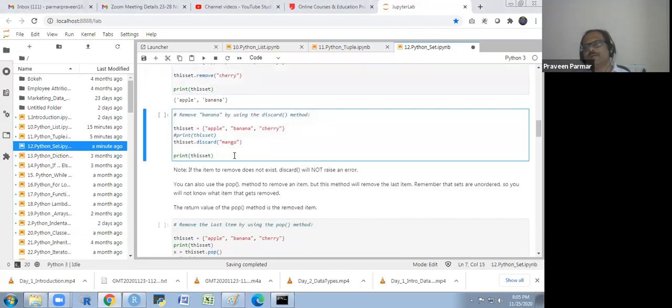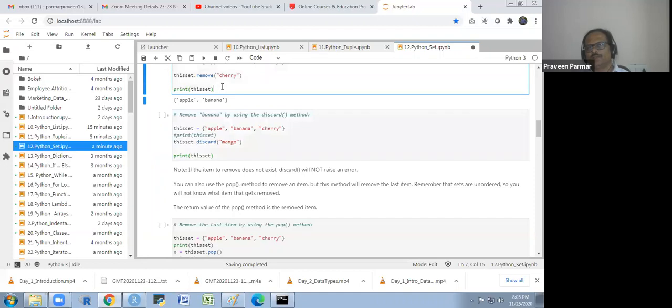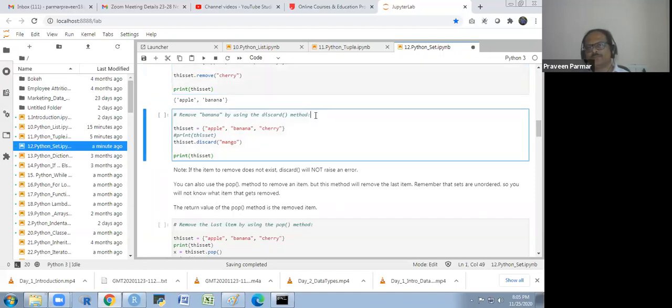It is according to the bytes of your element, how many bytes there are. So according to that, it arranges the things. And this is remove, and now we remove banana by using the discard method. So now we use the discard method, but I am using mango first, so I will show you the difference between both.